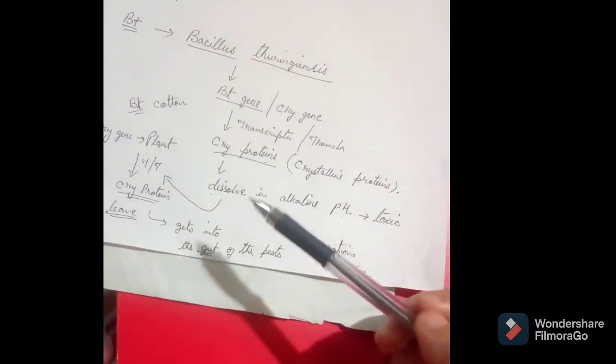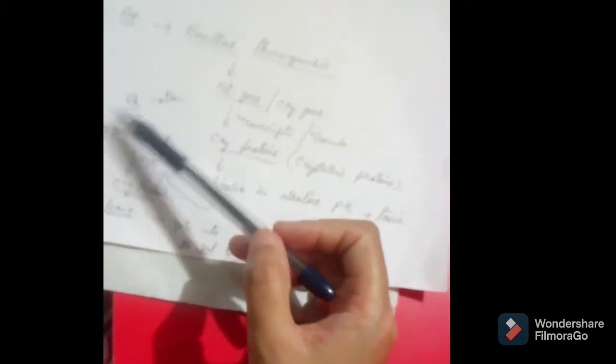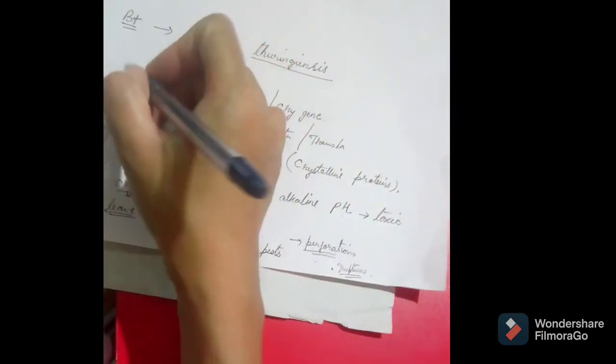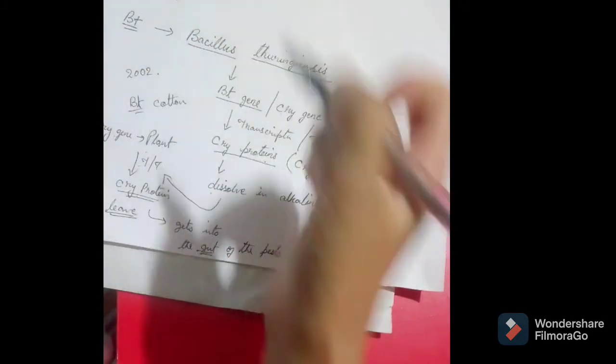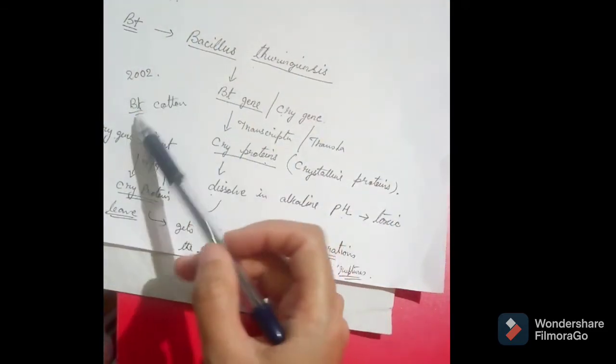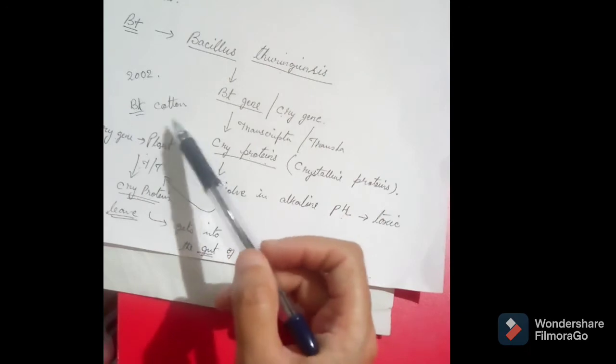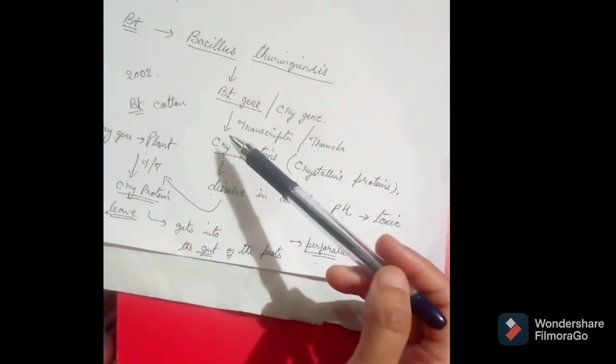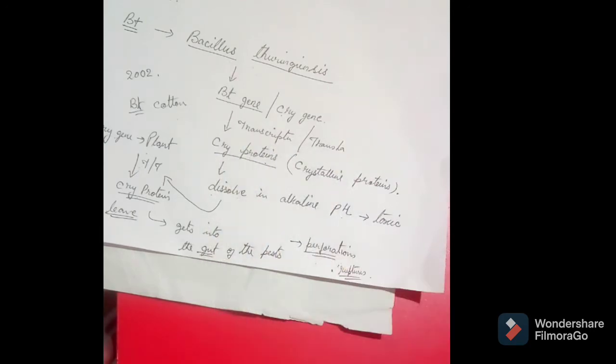BT cotton has been introduced in India since the year 2002, and till date we are using it. So this is also one of the major achievements in crop biotechnology.